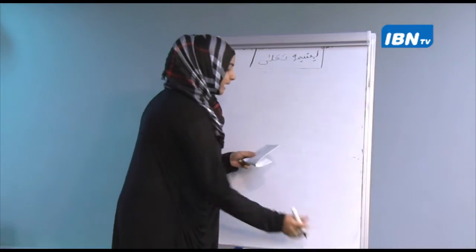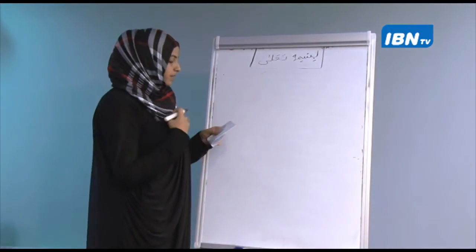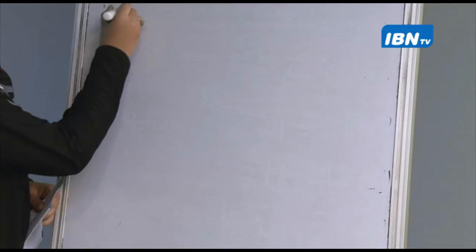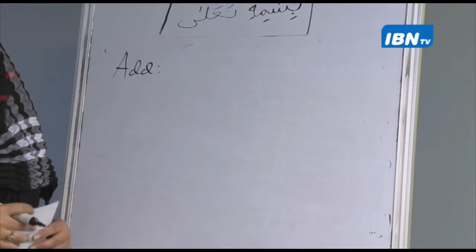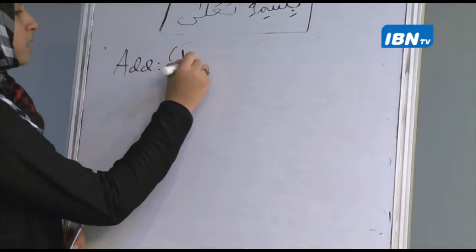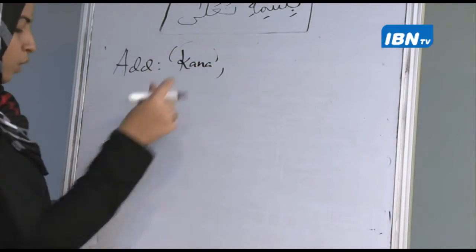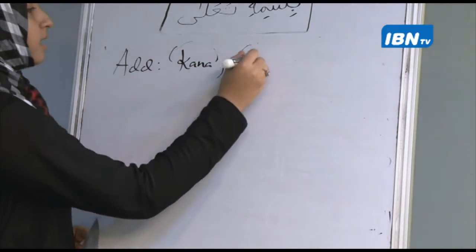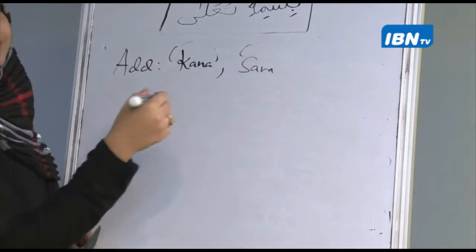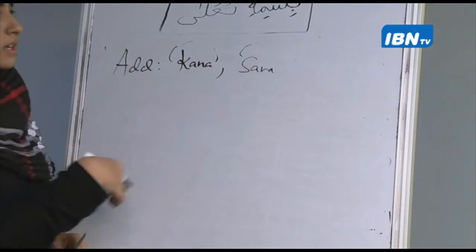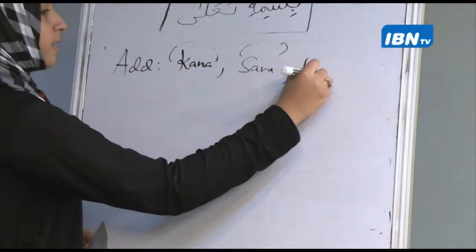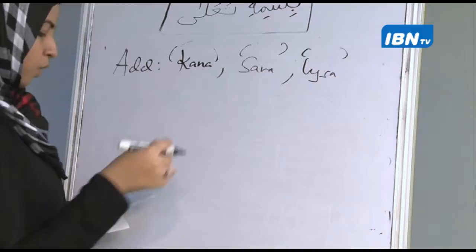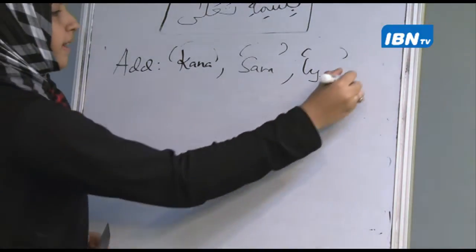Now for the exercise, what you have to do here is you have to add either kana or Sarah. Okay, not the name Sarah, but the kana and her sister Sarah. Or you can add laysa, or you can add adha.